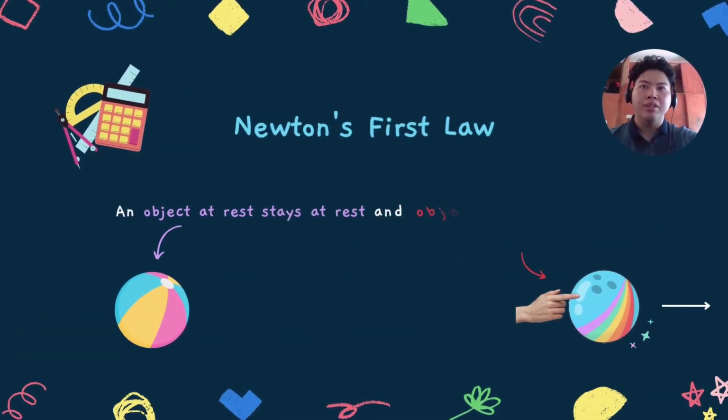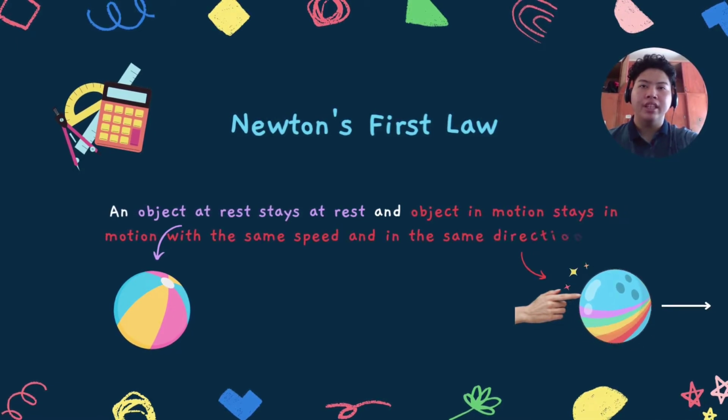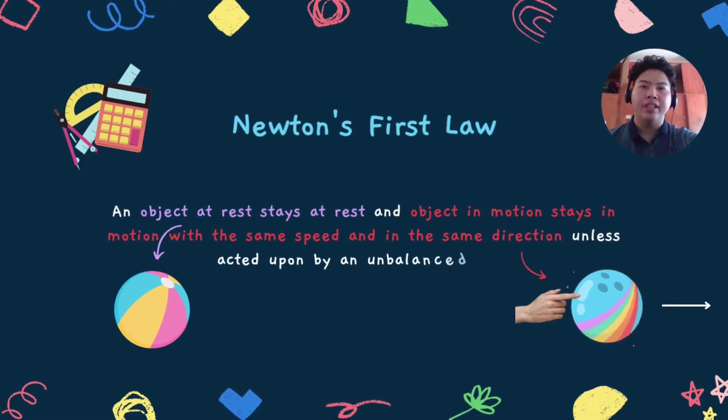So, as a summary for Newton's first law, an object at rest stays at rest, and an object in motion stays in motion with the same speed and in the same direction, unless acted upon by an unbalanced force.